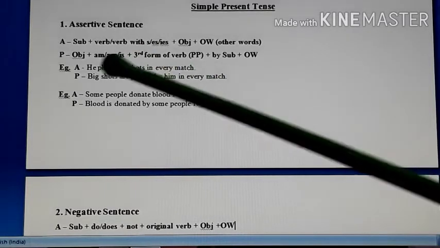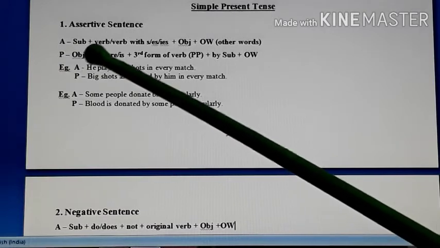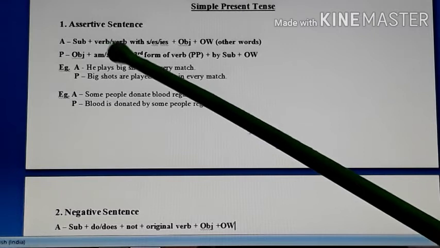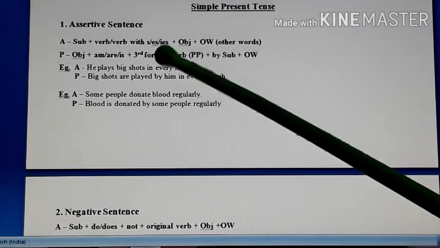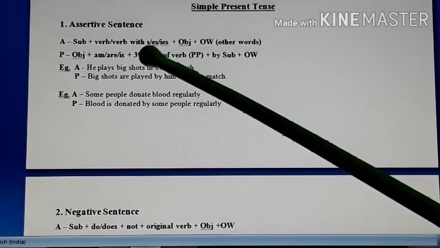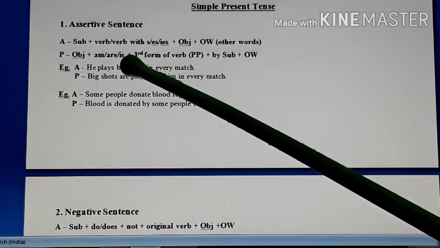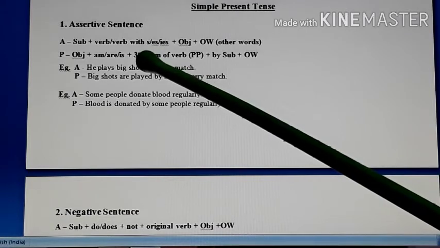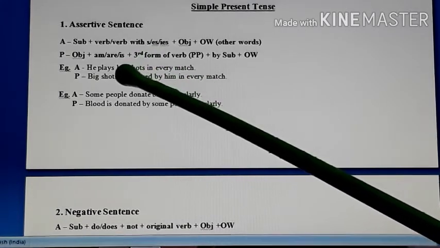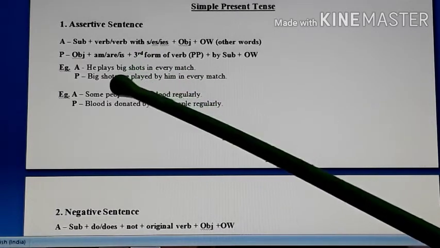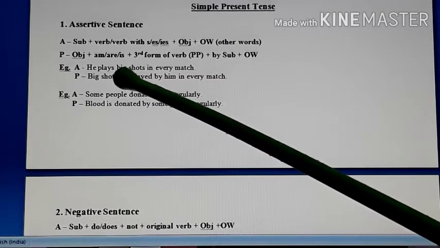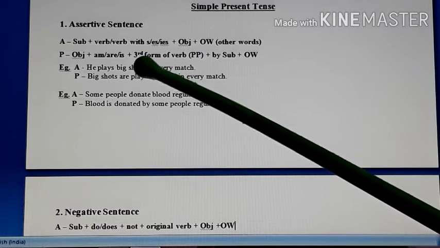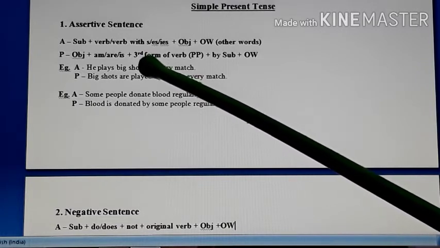So look at the structure. First comes subject, then either the verb, original verb without to, or the verb with s, es or ies. Remember this thing I taught you in detail. In simple present tense, the verb when it is used with third person singular takes s, es or ies. But when it is used with the other persons, it does not take anything. It is written in its original form. For example, I go to school, we go to school, they go to school.